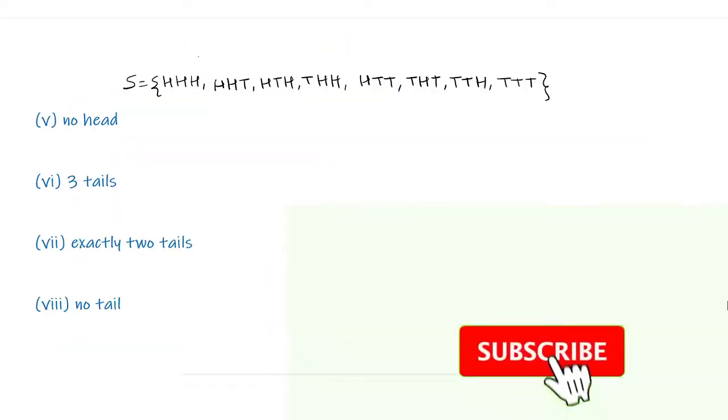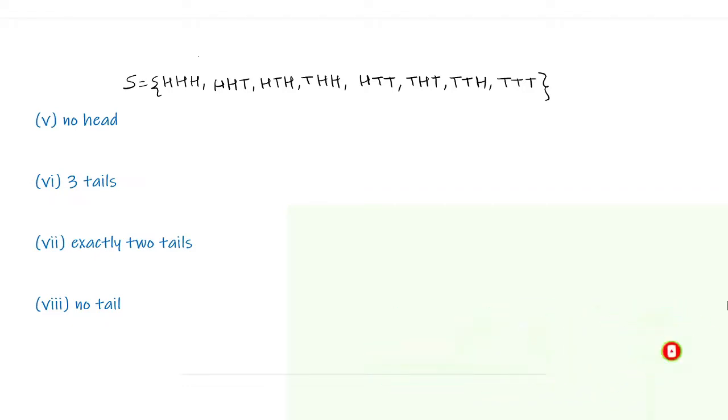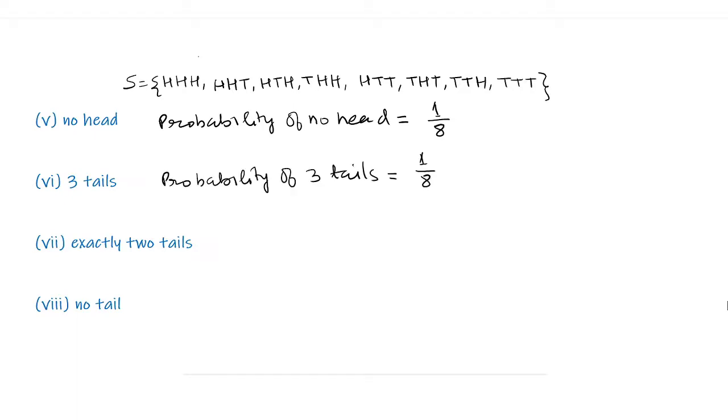Part 5, no head. No head means all tails, which is only one element, tail, tail, tail. So the probability of no head is 1 upon 8. Part 6, 3 tails. The probability of 3 tails is again 1 upon 8, as there is only one element of 3 tails, which is T, T, T. So I write probability of 3 tails equal to 1 upon 8.